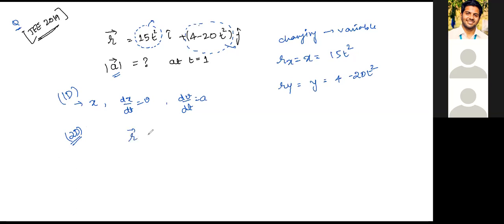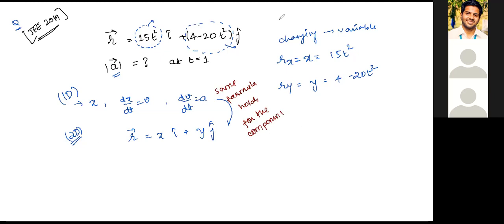So now onwards, R will have an x component and R will have a y component, right? But it's very easy to understand because the same formula will hold, just that it will hold for a particular component. The same formula will hold, but just that it will hold for a separate component. So I'll write: same formula holds for the components.